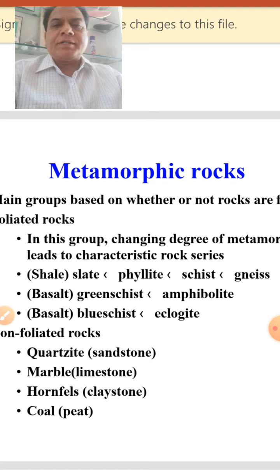In general, when we say metamorphic rocks, we mean rocks that have been produced due to metamorphism. And metamorphism is the pronounced changes in a rock due to temperature, pressure, and chemical environment. These are called metamorphic changes, and the process is known as metamorphism.